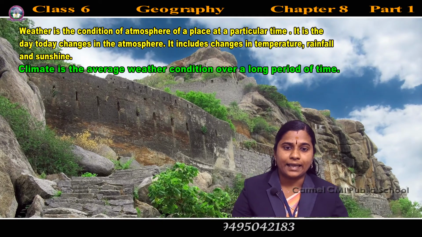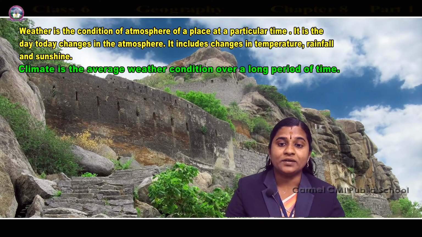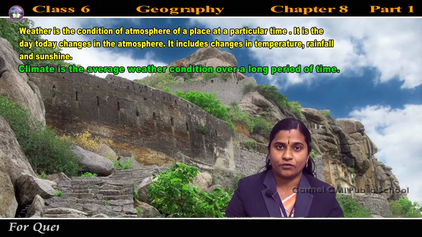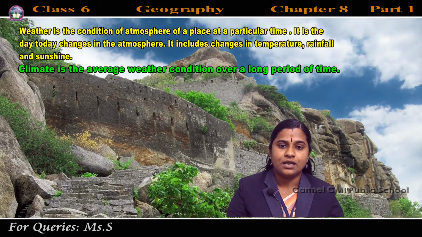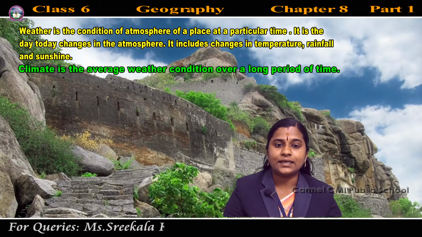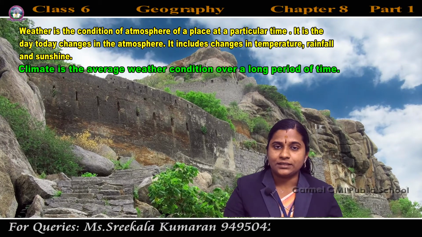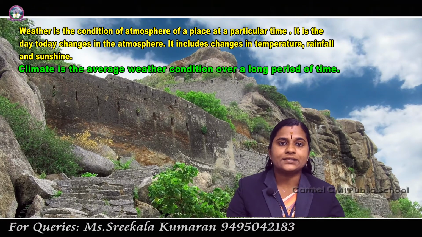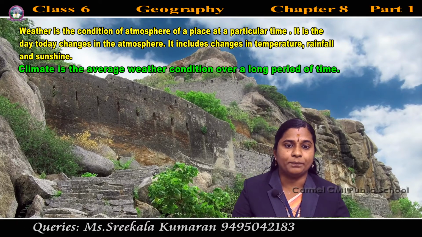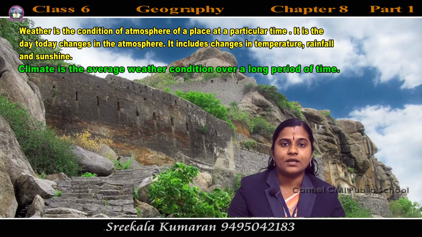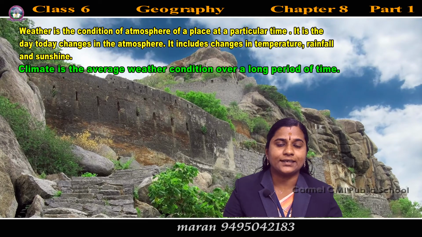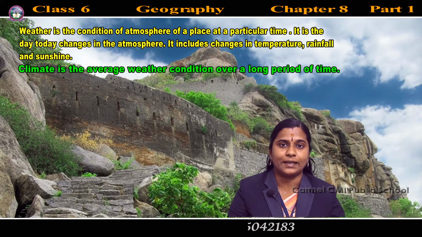But what is meant by climate? It is the average weather condition over a long period of time. So weather is in a short period, climate is in a long period. Weather is the condition of the atmosphere of a place at a particular time. Climate is the average weather condition over a long period of time.